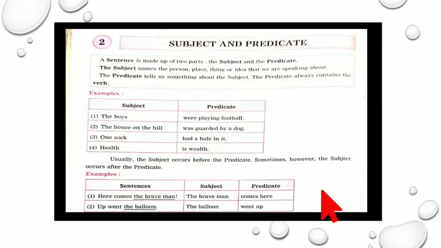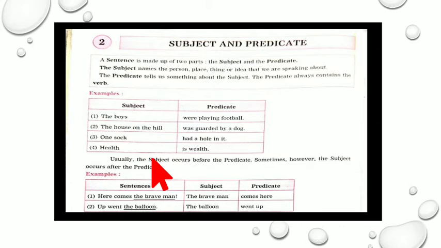So now let us move according to the definition given here. A sentence is made up of two parts, as explained earlier. They are the subject and the predicate. And the subject means what? The subject names the person, place, thing or idea that we are speaking about, and the predicate tells us something about the subject. The predicate always contains what? Yes, it contains the verb.